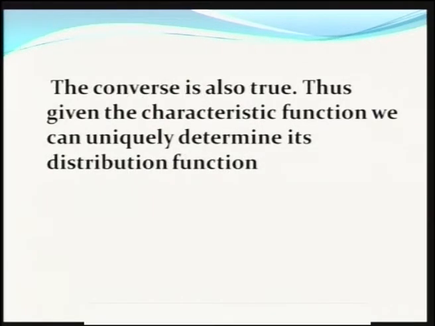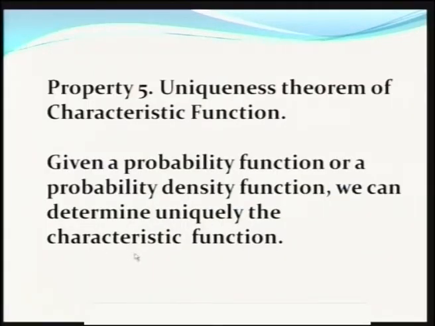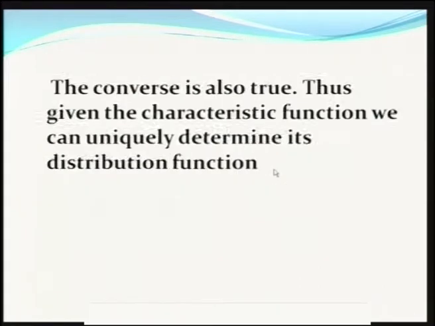The converse is also true. Thus, if we are given the characteristic function, we can uniquely determine its distribution function. That is what the inversion theorem is saying: that given the probability function, determining the characteristic function is the uniqueness theorem, and the reverse, the converse, the inverse, is the inversion theorem.